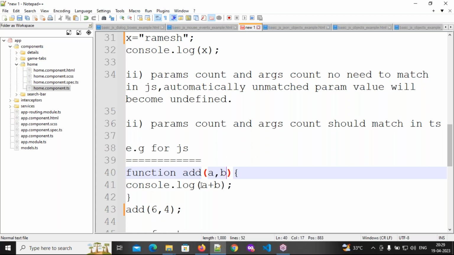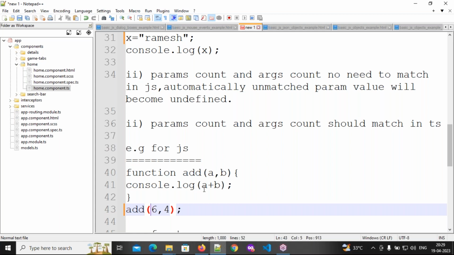These parameters will hold the arguments respectively. Respectively means what? First argument, first parameter. Second argument, second parameter. Understand it, everybody? First argument, first parameter; second argument, second parameter.